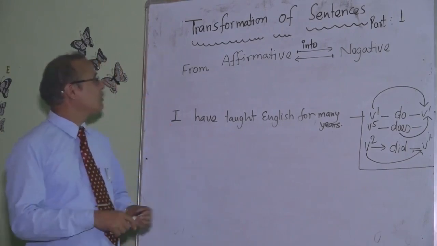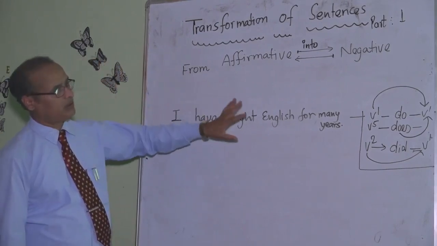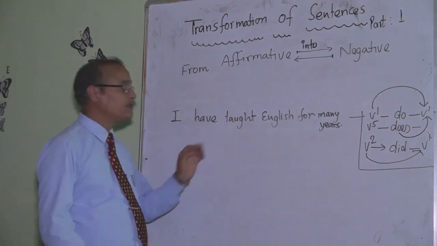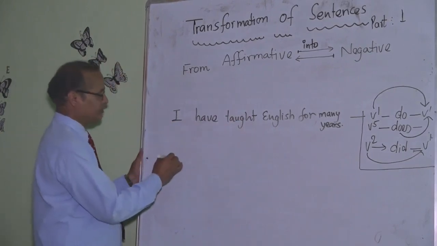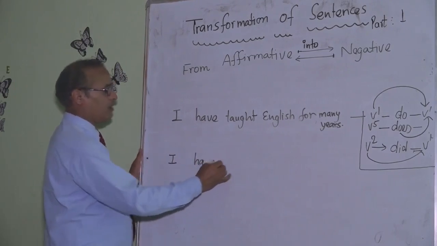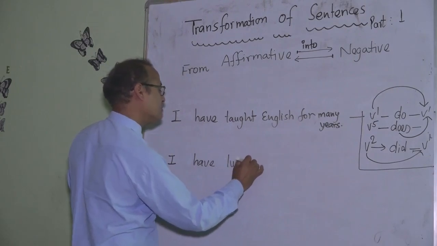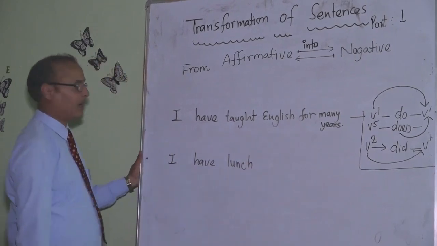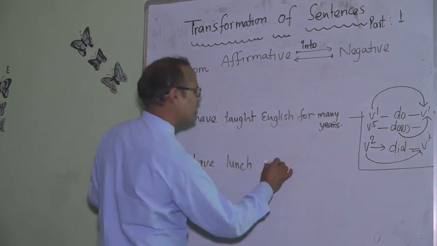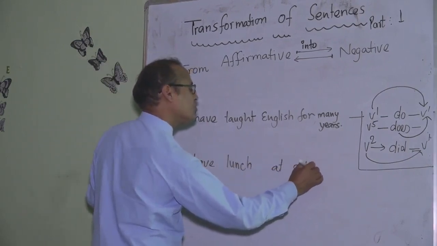Remember the rule: have, main verb, action verb. It's auxiliary. In some cases, I have lunch. I have lunch at school, school canteen.